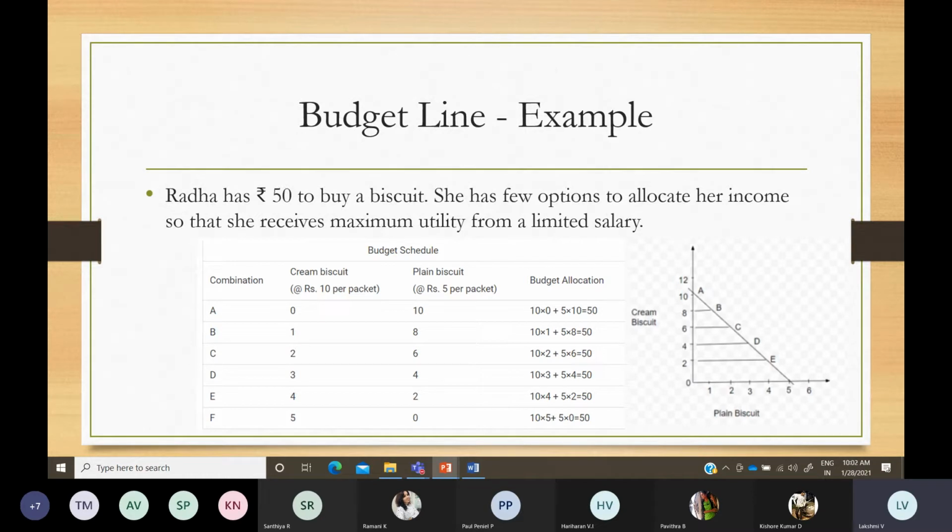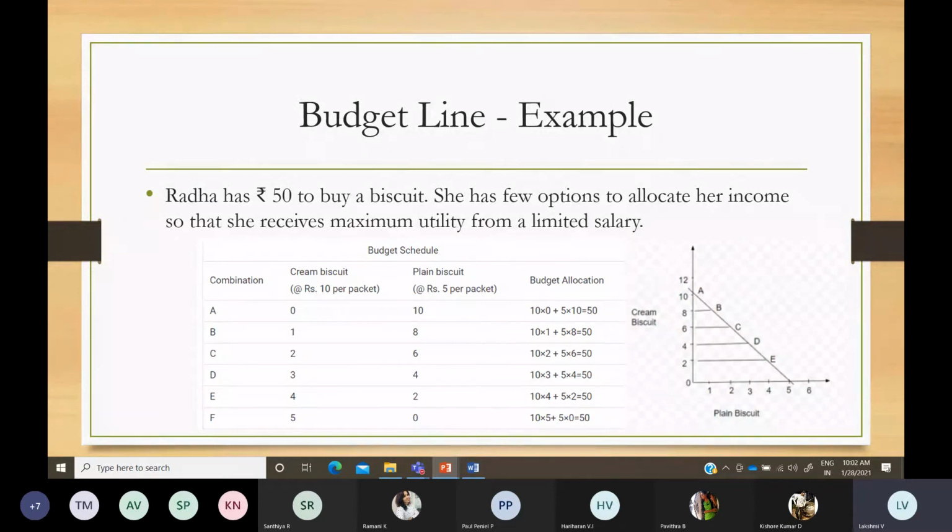You are going to pick only two kinds of products and allocate your budget, your income, whatever you have in your hand, 100 rupees or 200 rupees. You are going to spend only on these two goods in such a manner that it falls within 200. 200 is your limit. Your budget constraint is 200.